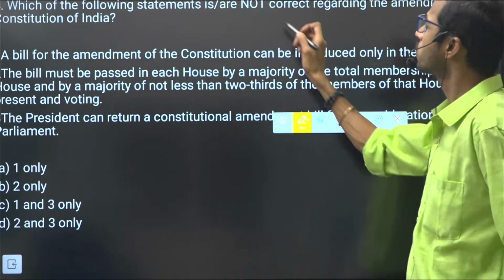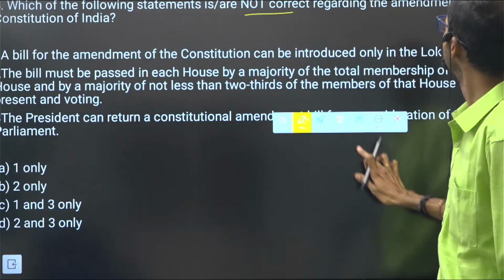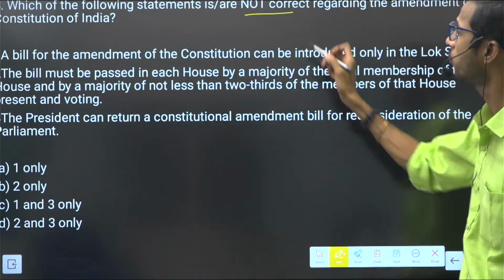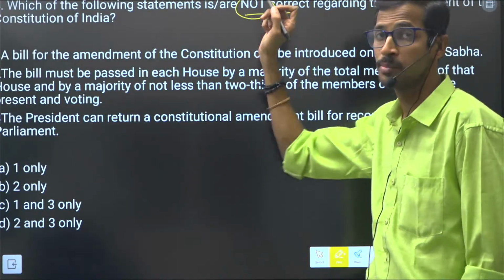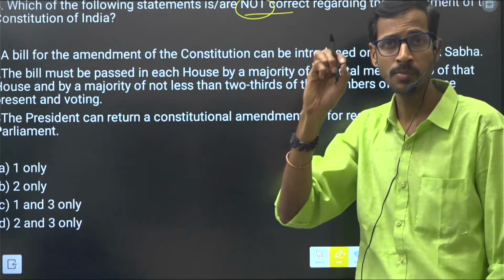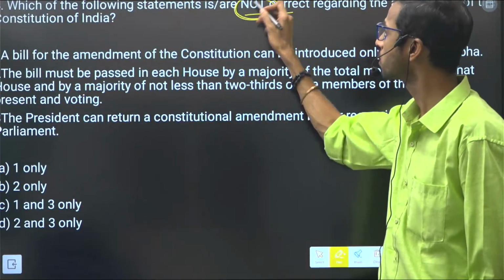So which of the following statements are not correct regarding the amendment of the constitution? The important thing is that we have to understand the UPSC pattern. Whenever you are reading the question, we have to focus on each and every specific keyword. They are asking for "not correct".